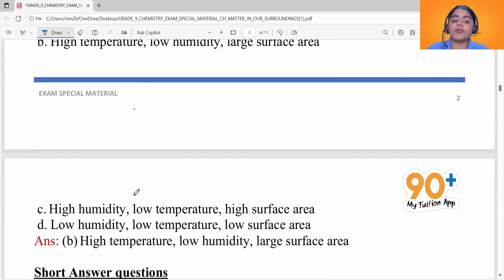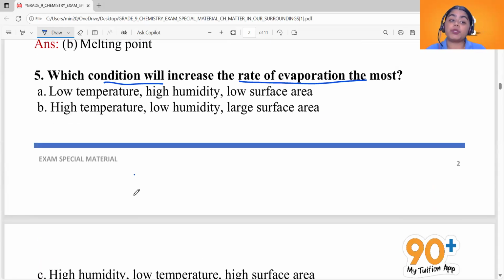Okay. Now what is option C? High humidity, low temperature, high surface area. And option D is low humidity, low temperature, low surface area. Now what is the answer? It is option B. What are the conditions of temperature, humidity and surface area required?